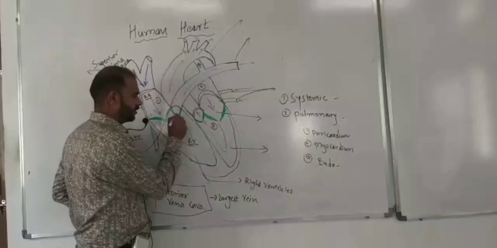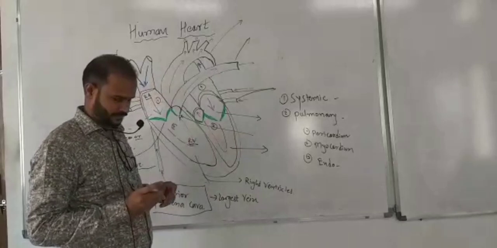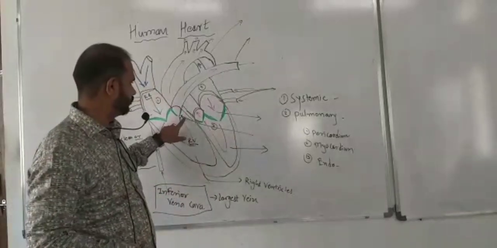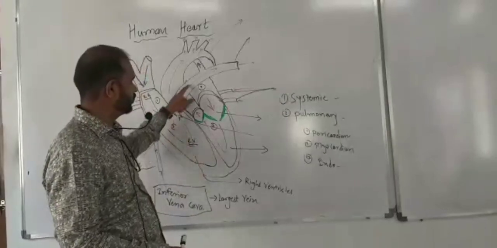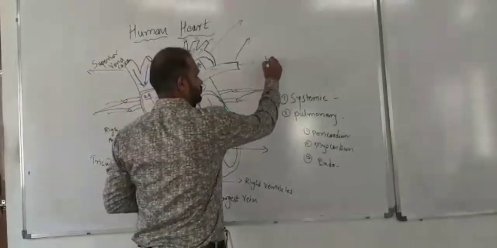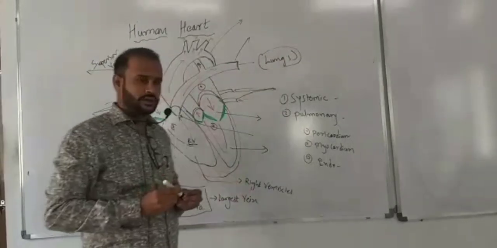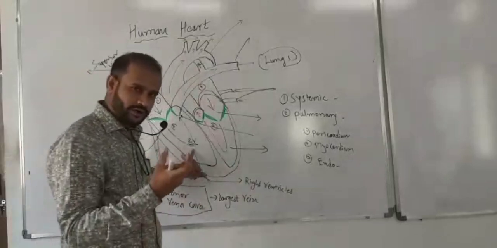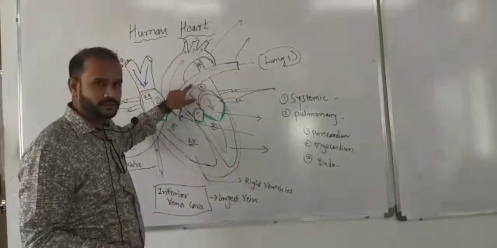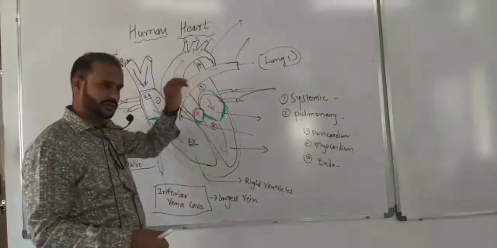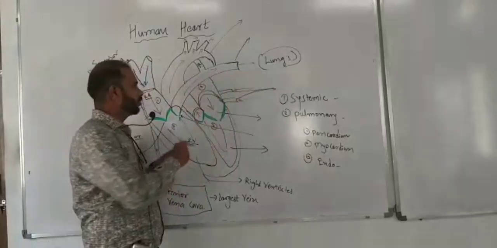First, you can see another wall is there. There is one valve which opens when the right ventricle pumps that blood. The right ventricle contracts and pumps that blood into the lungs via the pulmonary artery. We will see all the names one by one. Which one? Pulmonary artery.